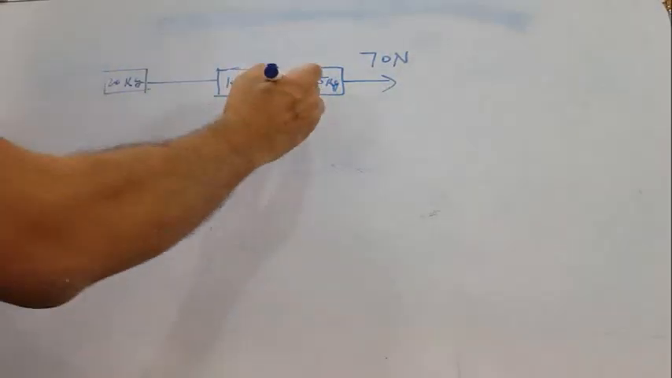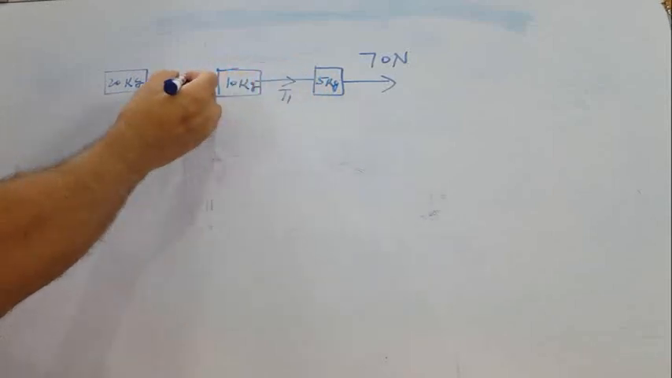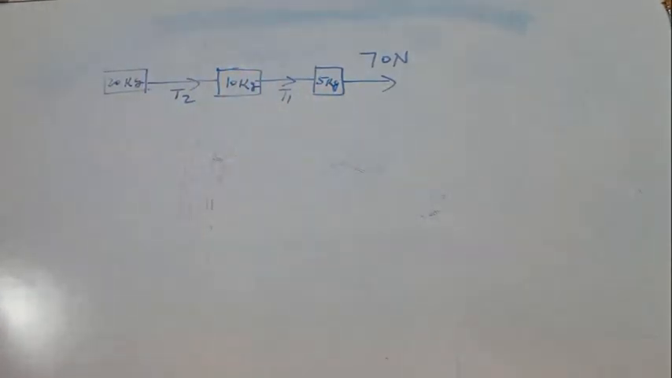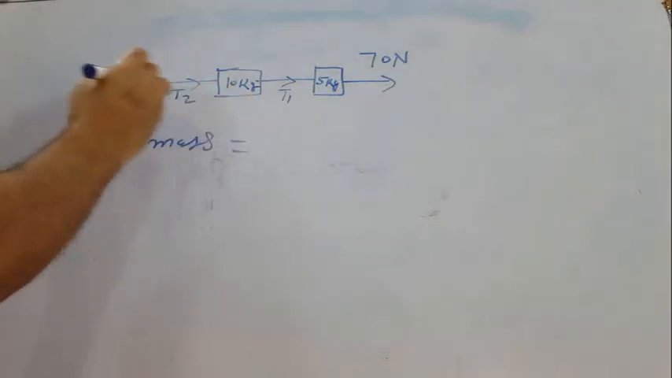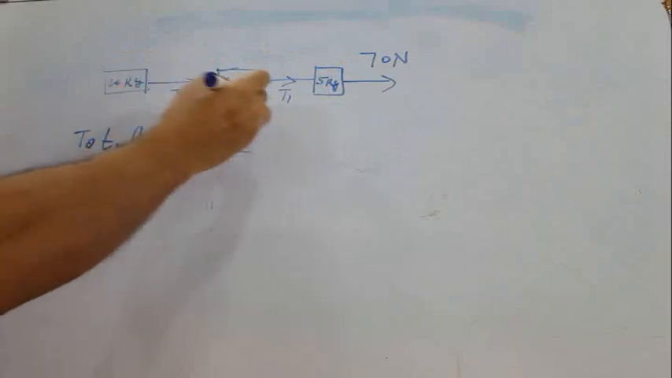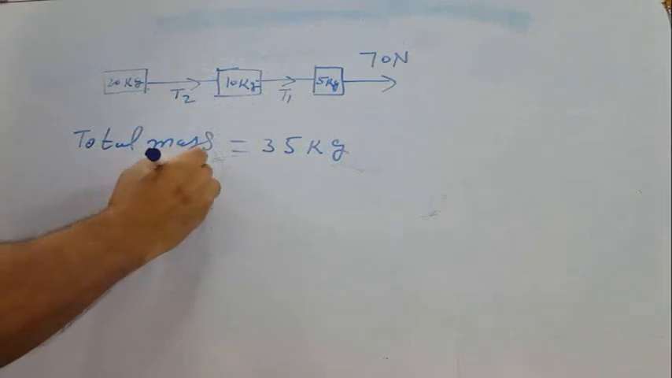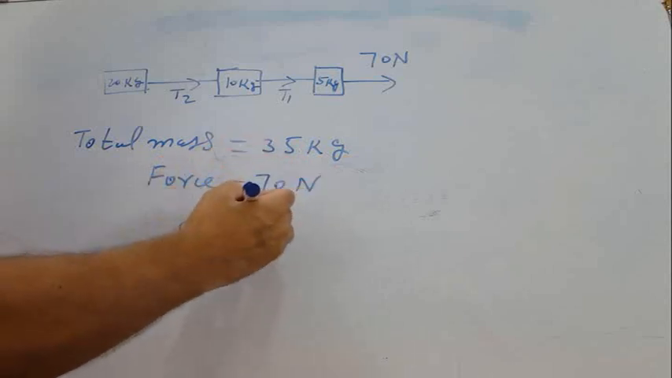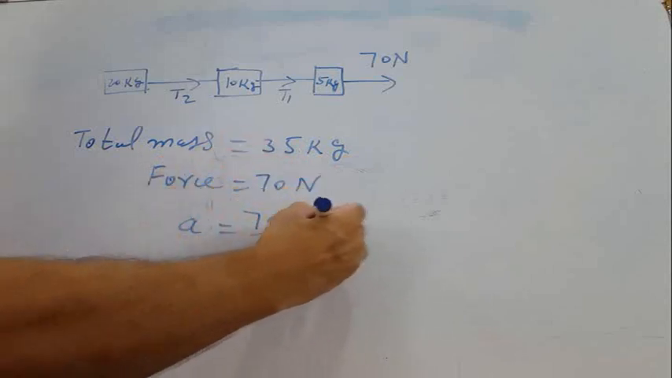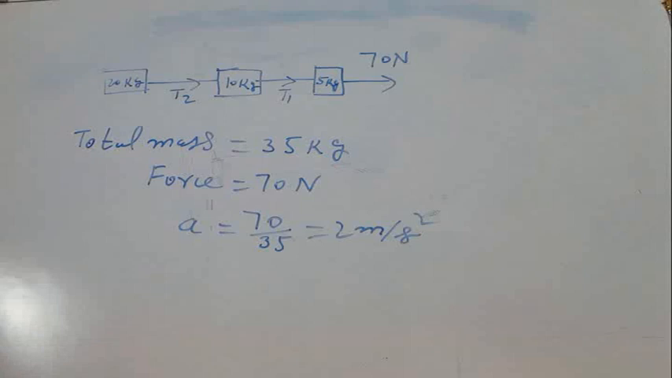We want to find out the tension T1 here and the tension T2 in this string, that is, the magnitudes of T1 and T2. In this case, total mass is 20 plus 10 plus 5, that is 35 kg. Total force is 70 Newton. So what will be the acceleration? Acceleration will be force by mass, that is 70 by 35, 2 meter per second square. That will be the acceleration in these masses.